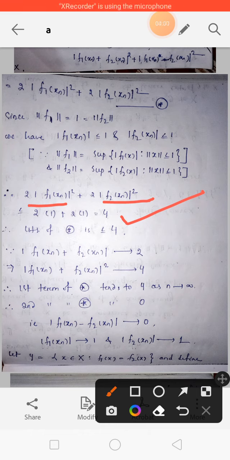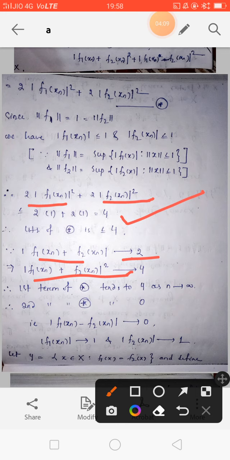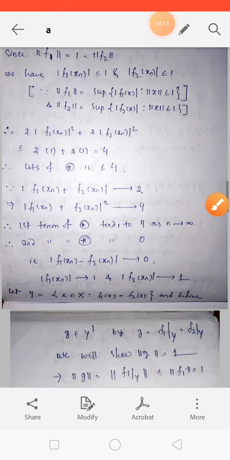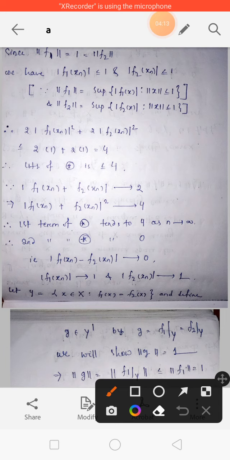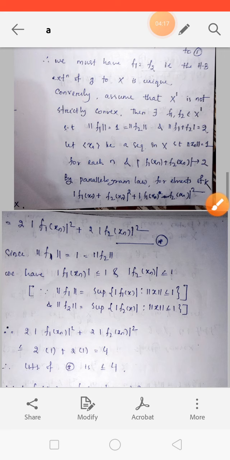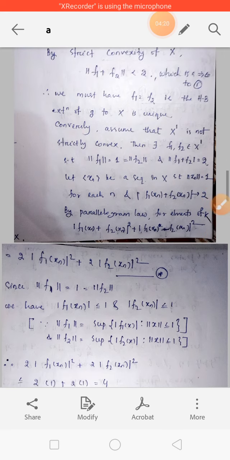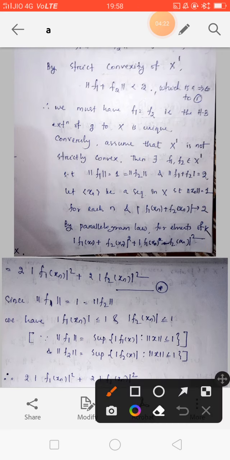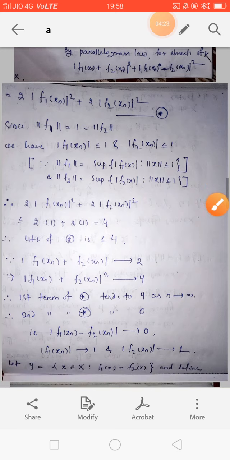Therefore f1 xn plus f2 xn converges to 2, since 1 plus 1 equals 2. Similarly, the square of f1 xn plus f2 xn converges to 4. Therefore the first term of star tends to 4 as n tends to infinity. The first term of star means this one, that is, (1 plus 1) squared equals 4.